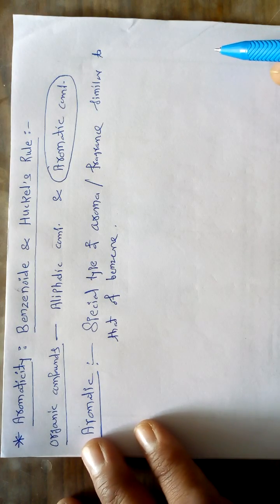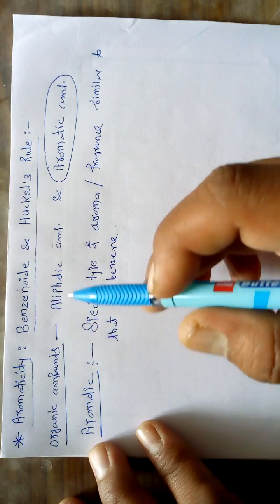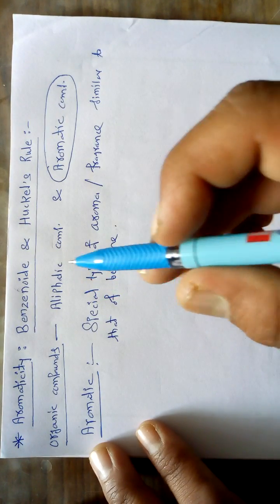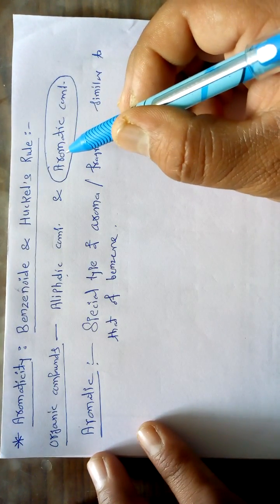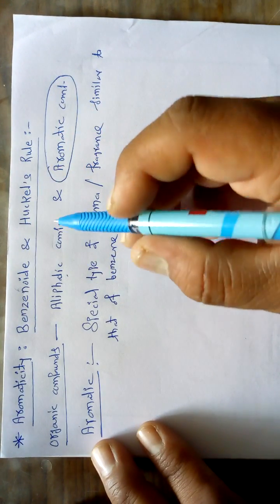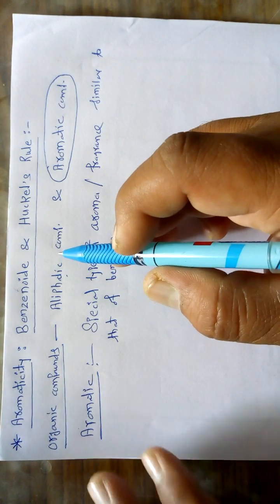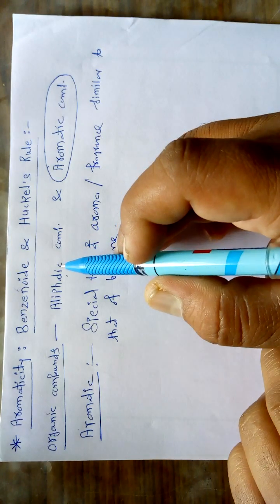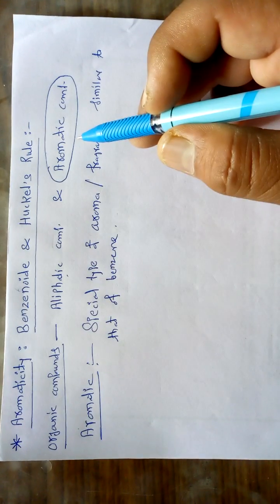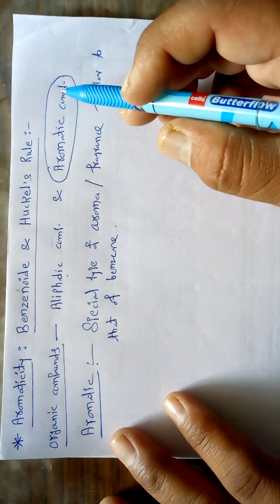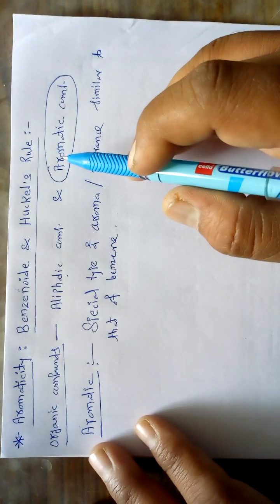As far as organic compounds or molecules are considered, they are broadly classified into two types. The first type is called the aliphatic compounds and the second type is called the aromatic compounds. We know very well that aliphatic compounds are straight chain or branched chain compounds in which the cyclic structure is absent, while aromatic compounds are cyclic compounds. So these are the two fundamental types of organic compounds.